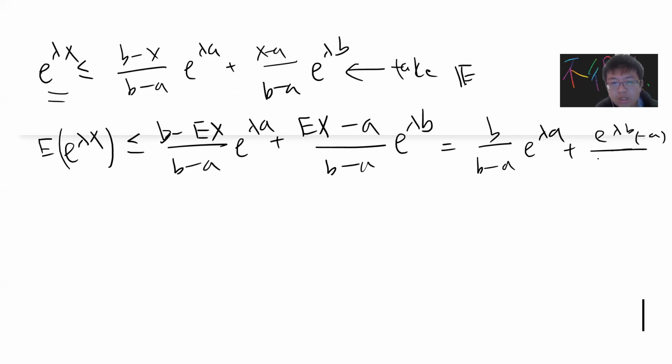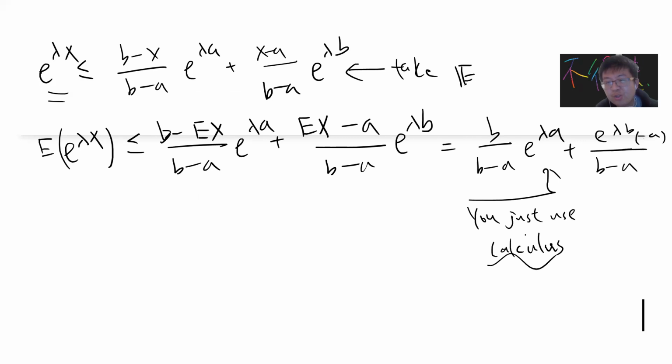Now we try to bound this, and the idea is that you just use calculus. This is the same as in the Chernoff bounds. If you want to prove some probability bound and the right hand side is some function, you need to find the minimum of this function, because then you get the tightest bound.